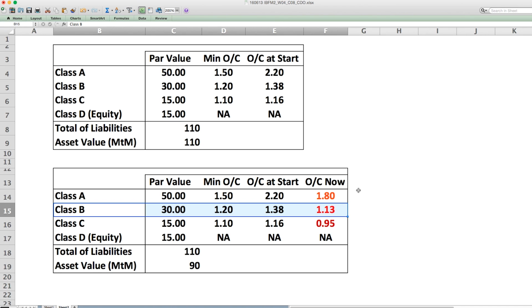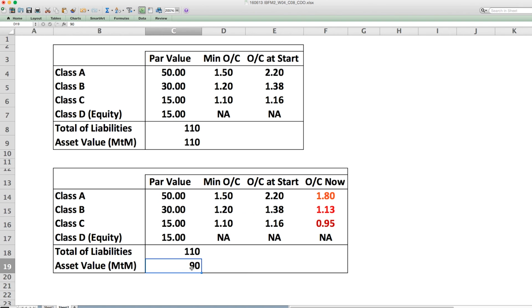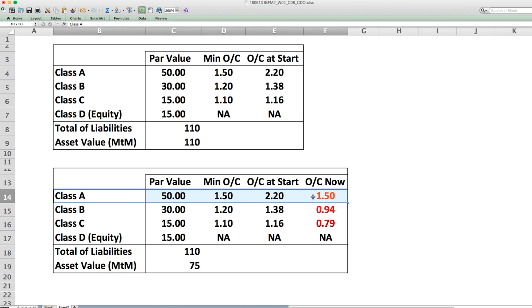Let's take this a step further. Let's say the market continues to tailspin and the value of the invested assets of 110 has fallen to 75. You will notice even the Class A investors are on the brink because the minimum OC required is 1.50. The OC now is 1.50. So even if the value of the assets falls by a minimum amount below 75, even these guys will be under stress.